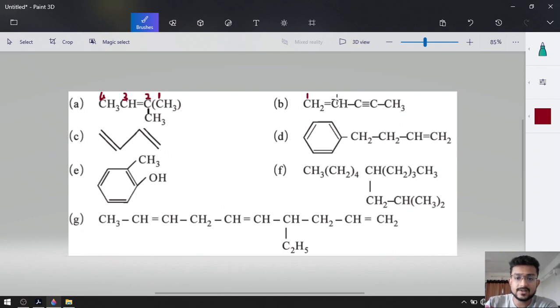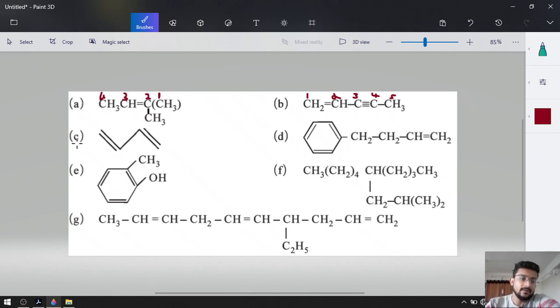This will be our first carbon, this is our second carbon, this is our third carbon, this is our fourth carbon, and this will be our fifth carbon. So the name will be pent-1-en-3-yne. The name will be pent-1-en-3-yne.